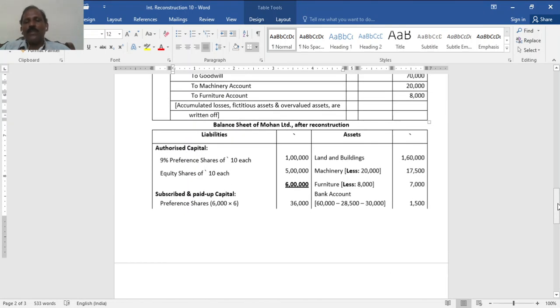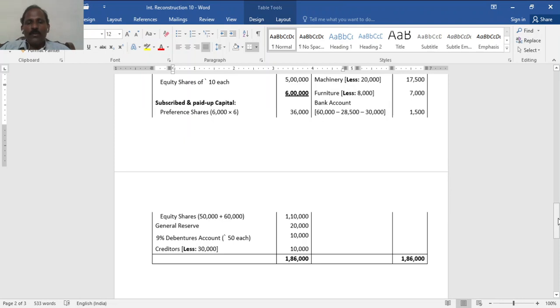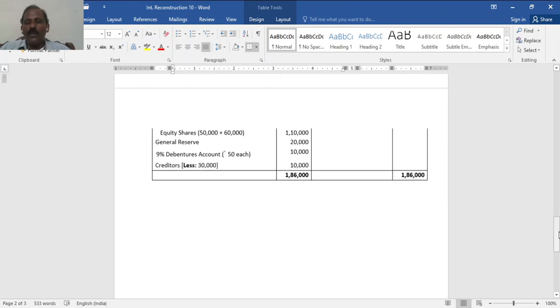Machinery less 20,000 written off. Then furniture 8,000 written off. So then bank account 60,000 received, 28,500 given to bank overdraft and 30,000 to creditors, thereby 1,500 remains. Total of the given balance sheet 1,86,000. So this is all about the problem. Thank you.